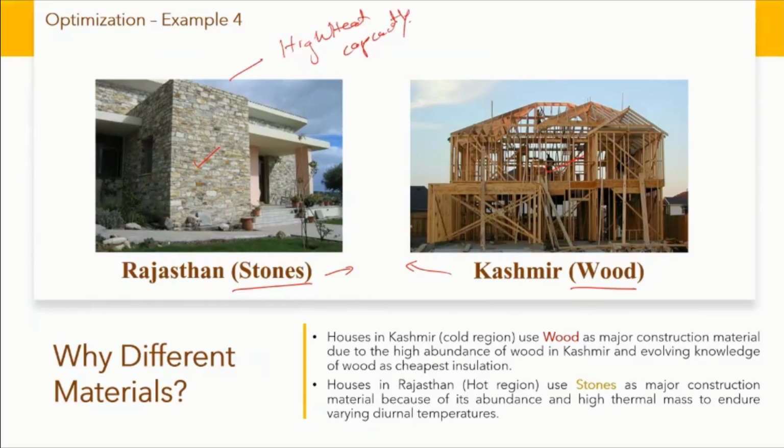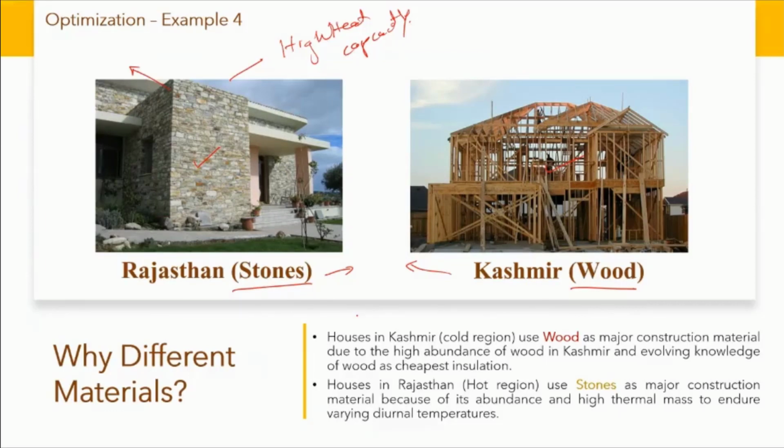Now, by doing a lot of advanced simulations, we know that. But this was known to our ancestors living in Rajasthan also. So this becomes a kind of cultural wisdom carried on over a long period of time. I mean, it becomes a culture. Once they understood that this is what is best suited for them to exist there in a comfortable environment, they chose to use more stone, which is abundantly available in Rajasthan as well. Similarly, wood is abundantly available in Kashmir, and people started using wood because of its thermal properties, because it insulates you from the cold outside and the snow.